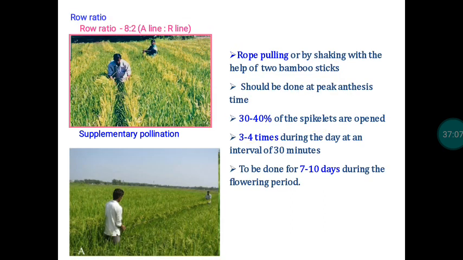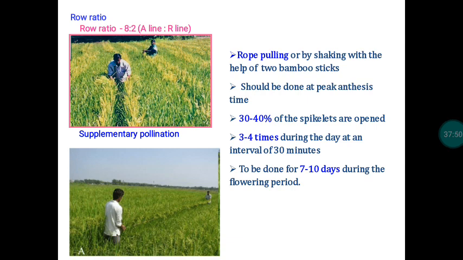And then at the time of flowering, as we already discussed, we have to do that supplementary pollination work also. Even though the wind is going to help us transfer the pollen from the R to A, it's a natural process. Sometimes the wind velocity is more, sometimes there won't be any wind, so that kind of problem is also there. Anyhow, in addition to wind, we can also do some work. By that way we can ensure transfer of the pollen from R to A. That is a very important work as far as hybrid seed production in paddy is concerned.